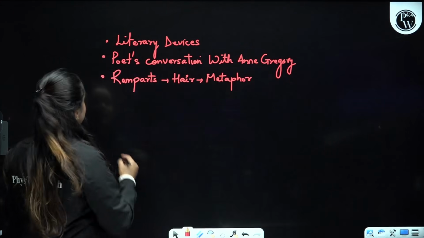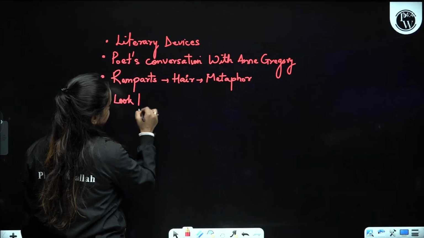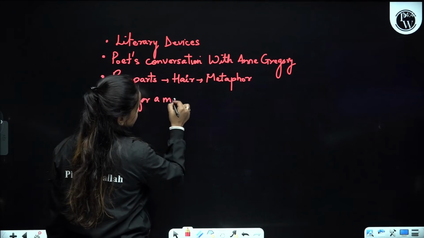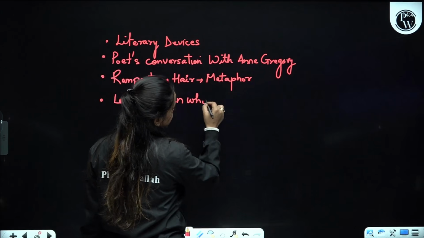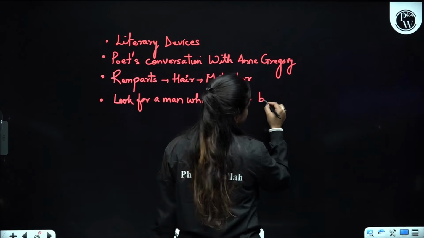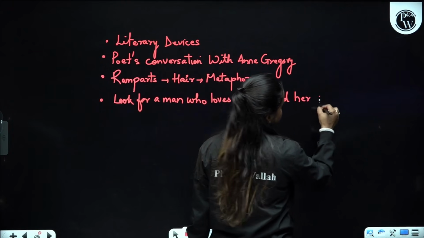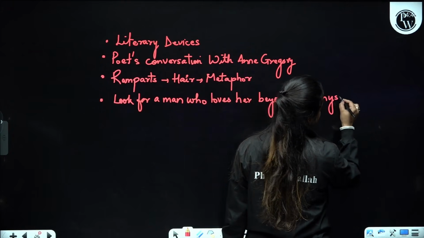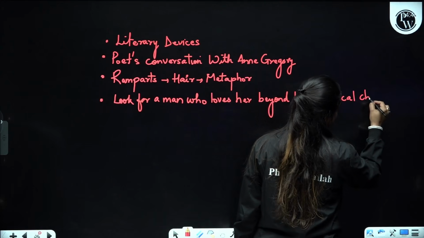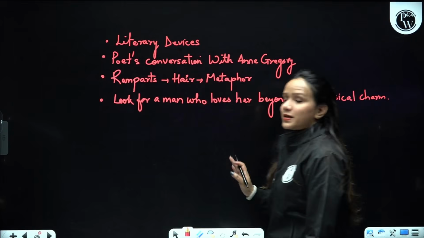And he tells her that she should look for a man. All right, so please take a note of all these points.